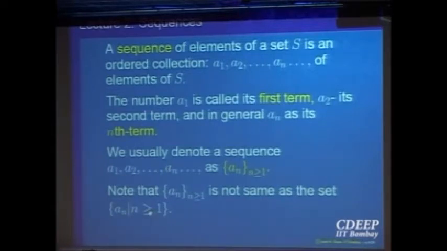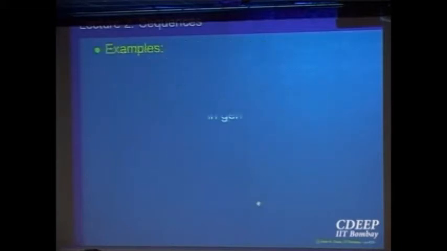And what is that set? Look at AN, n bigger than or equal to 1. So I will come to what is the difference. Does everybody understand the difference between the two? This one is not a set. This is just a symbol to indicate, while this is a set. And what is the difference between the two? We will soon see in an example probably.